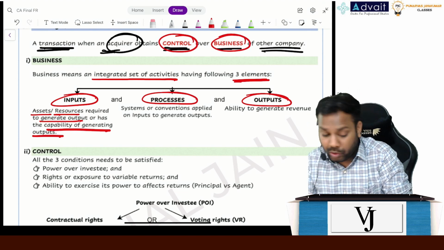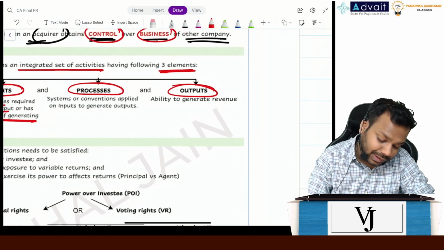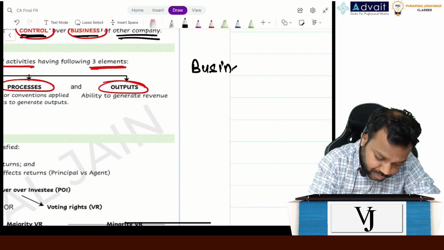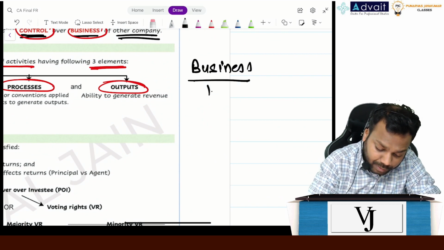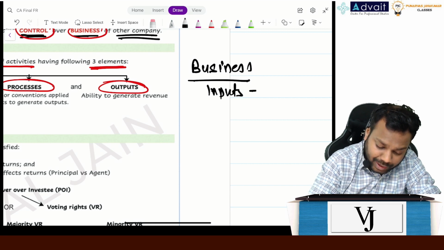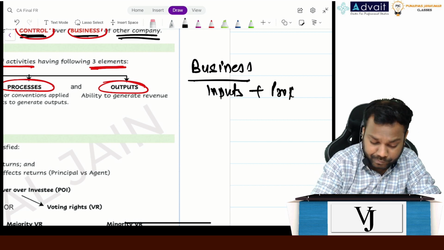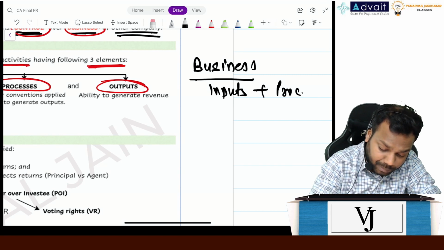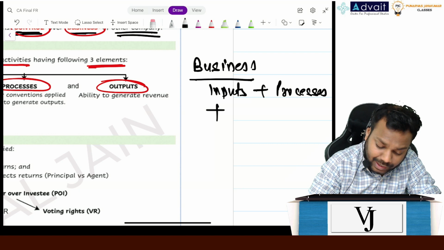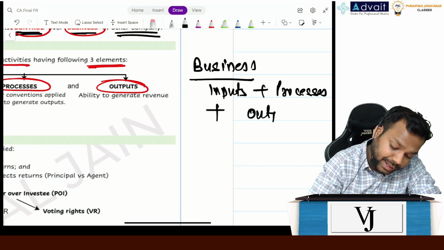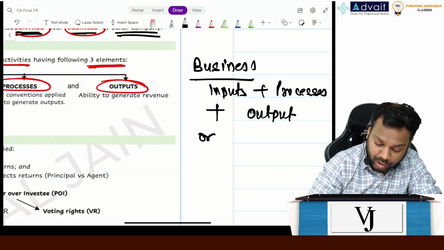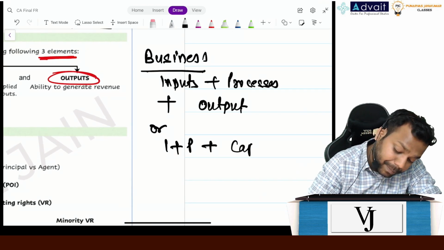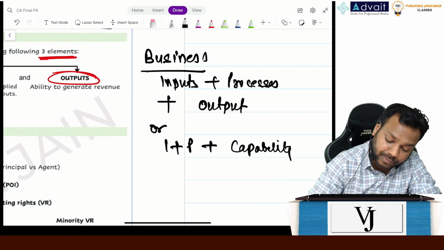Now rather we can say business is a set of inputs plus processes plus output can be there, or inputs plus processes plus no output but capability of generating outputs.